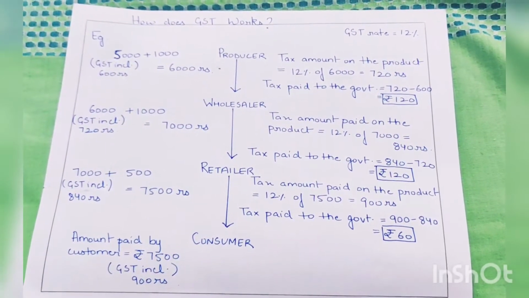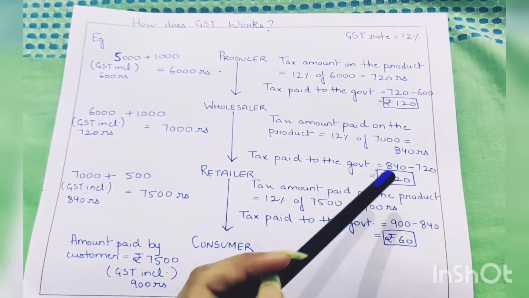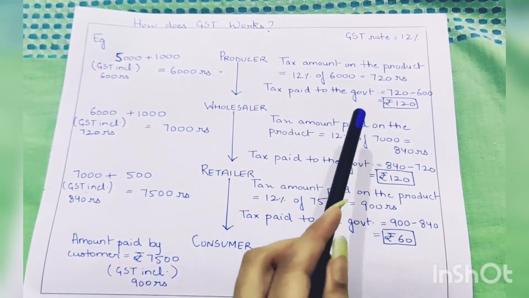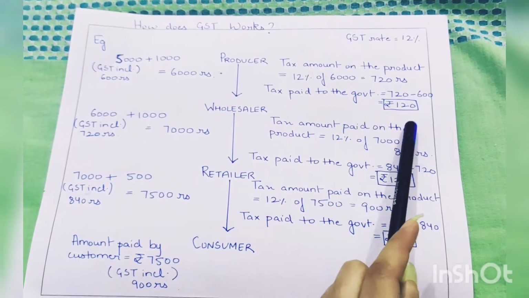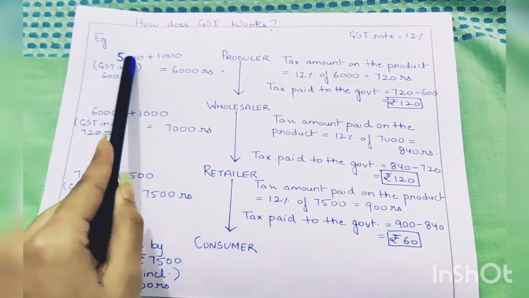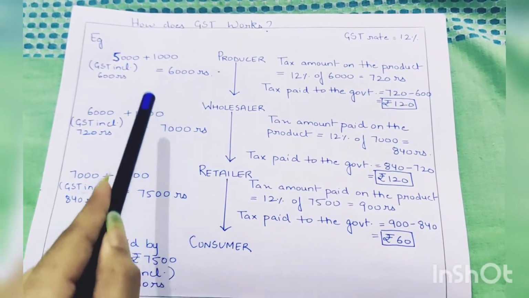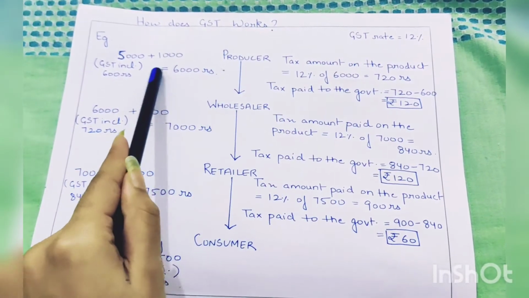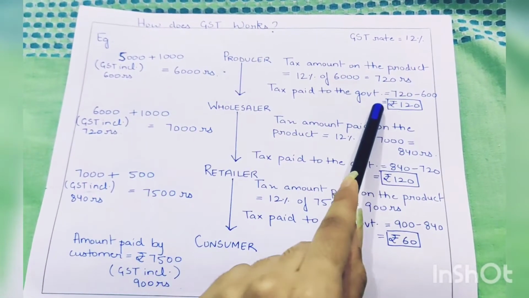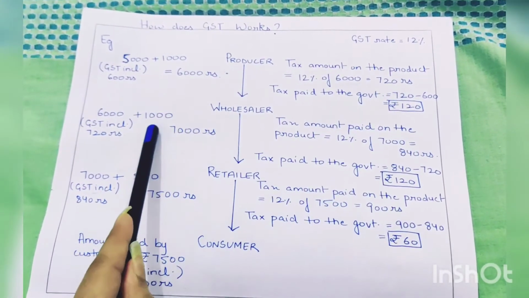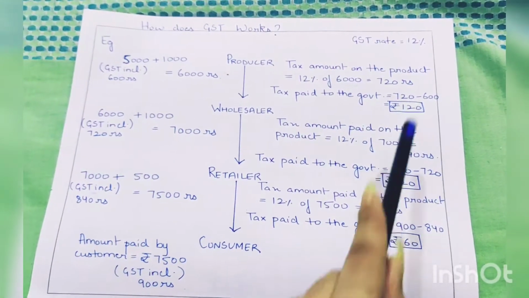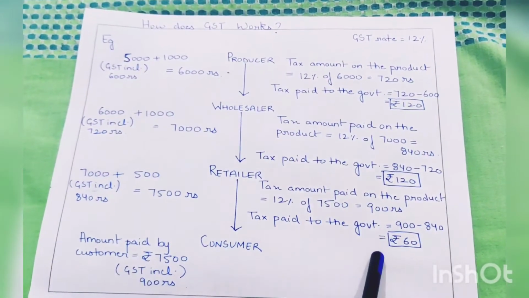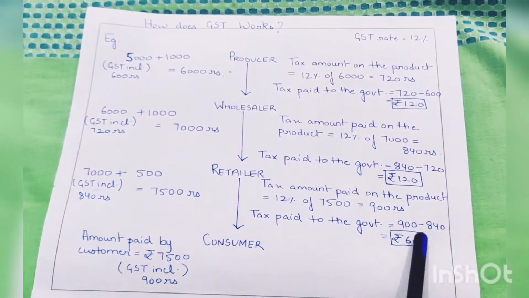So what is happening here? The GST paid to the government is only output tax minus input tax. That is, the tax is only on the profit or the additional value. Now you can see the 12% of 1000 is rupees 120. 12% of 1000 is again rupees 120, and 12% of 500 is rupees 60, which is output tax minus input tax.